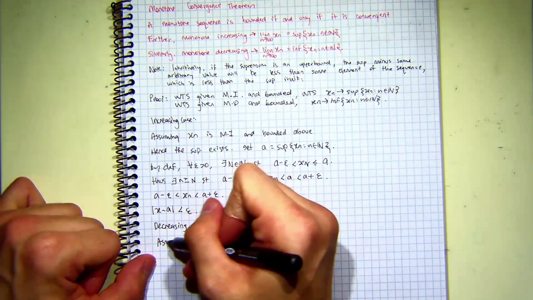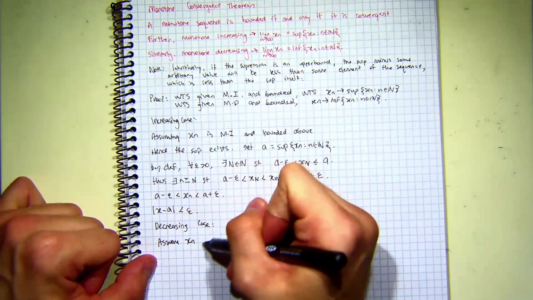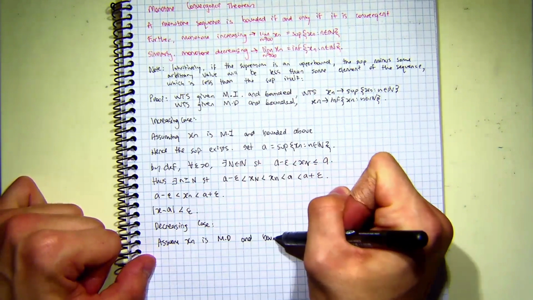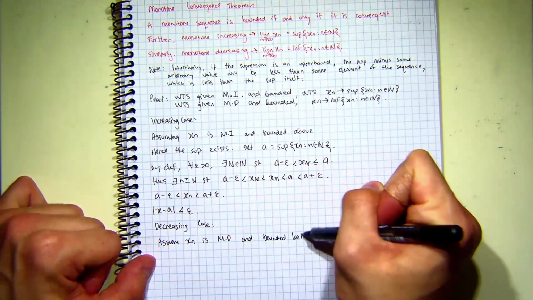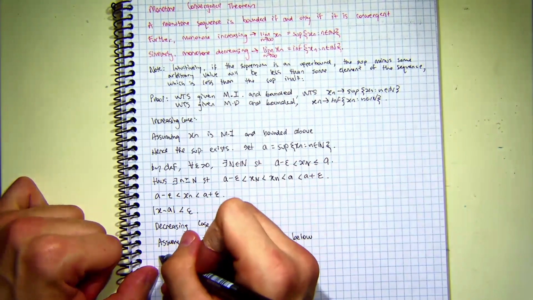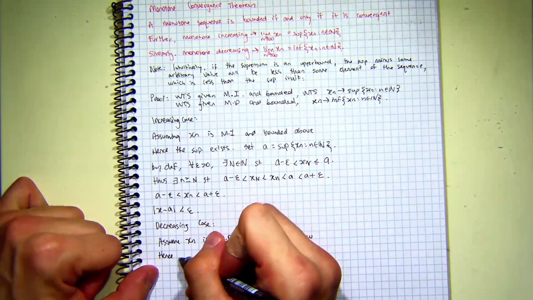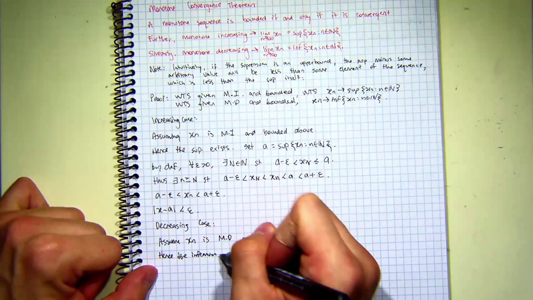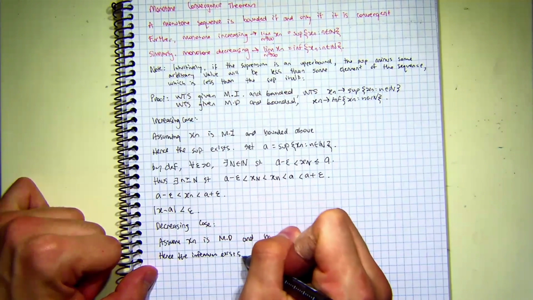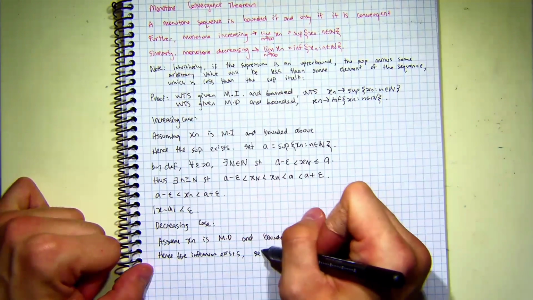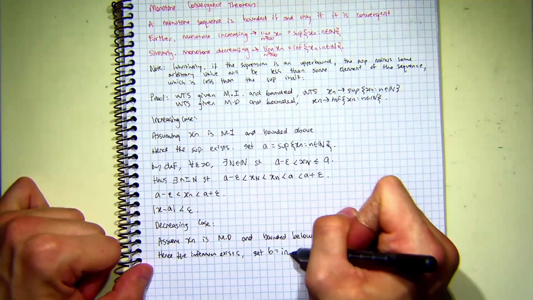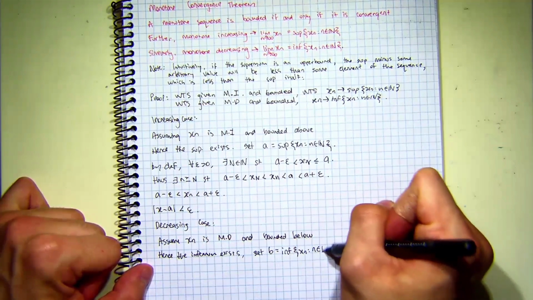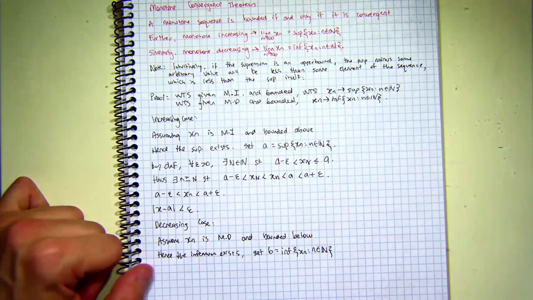So we can assume xn is monotone decreasing and bounded below. So given this, the infimum must exist. So let's call another value B the infimum.